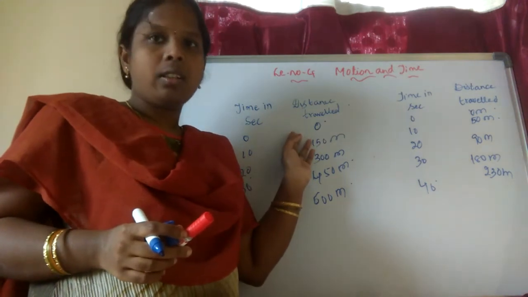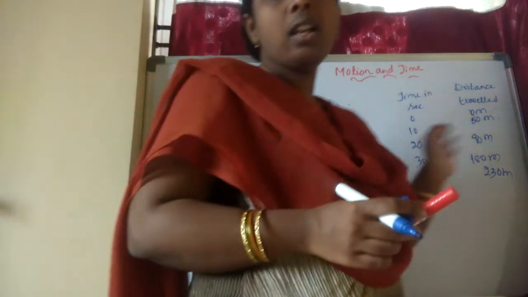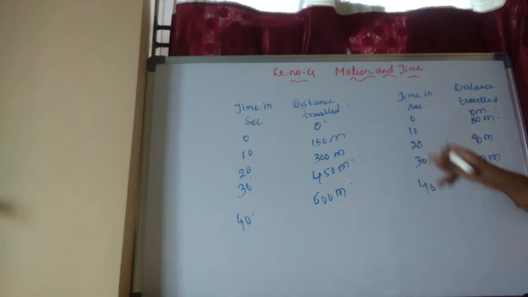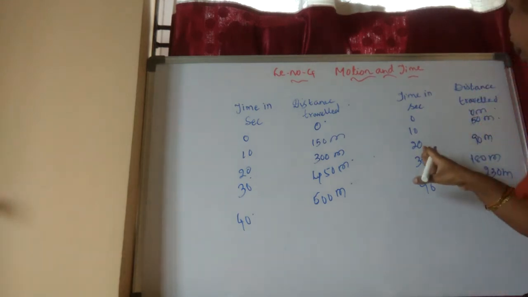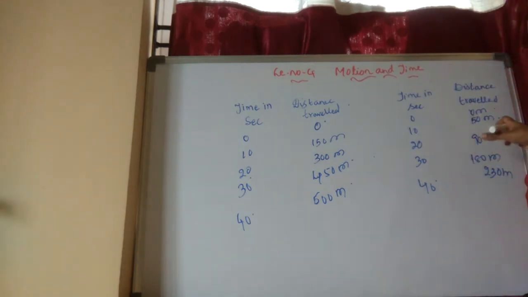Coming to the second tabular form, at 0 it was 0, and at 10 seconds he traveled 50 meters. Coming to 20 seconds, he moved 90 meters. Here is a difference of 40 meters. And coming to here, there is a 90 meters difference.